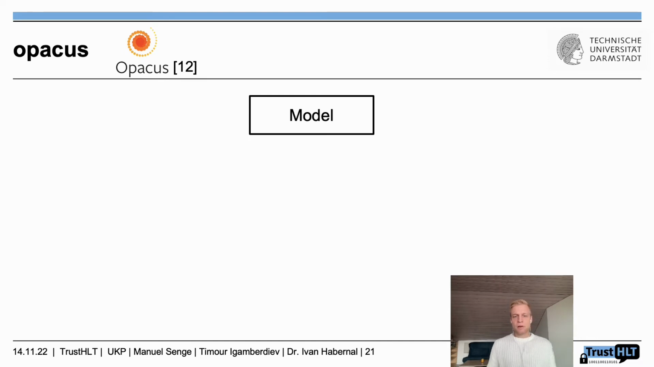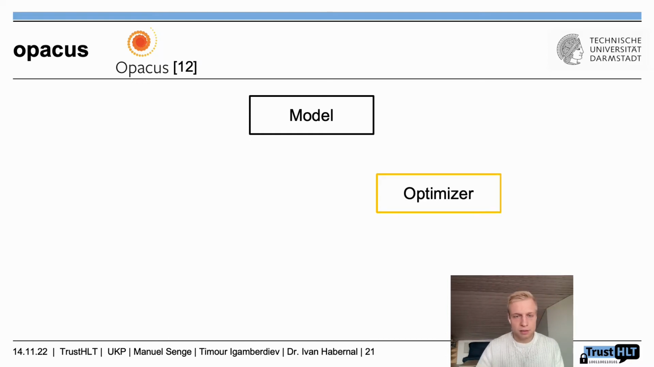So now we know what differential privacy is, why we need it, and what different tasks we have. Now the question is, how can we actually implement it with PyTorch? And for that we used Opacus, and how that works is as follows. So we have our model, and then we have our optimizer. And once we obtain the gradient, we use the optimizer then for the model.